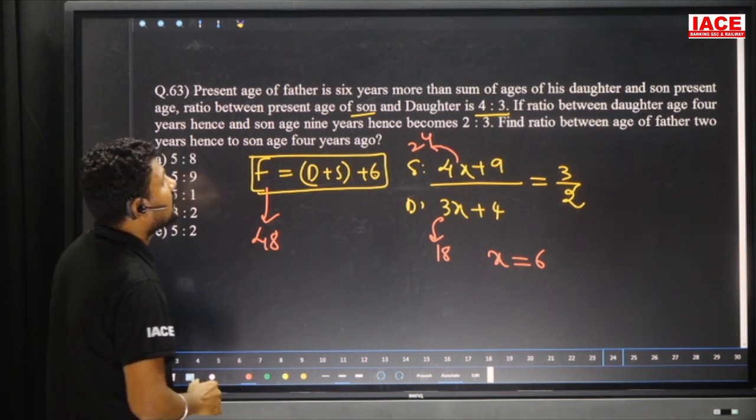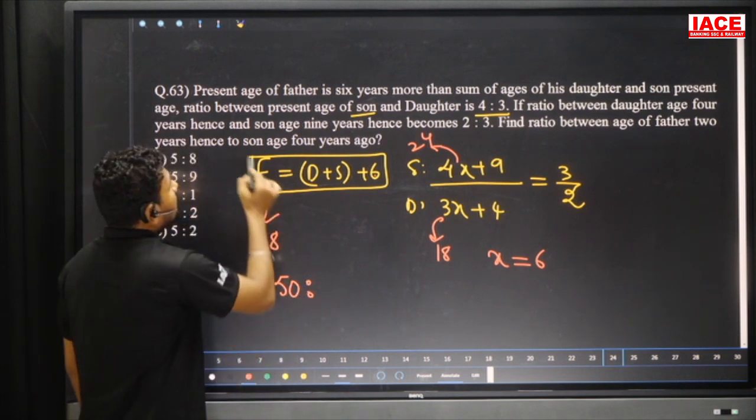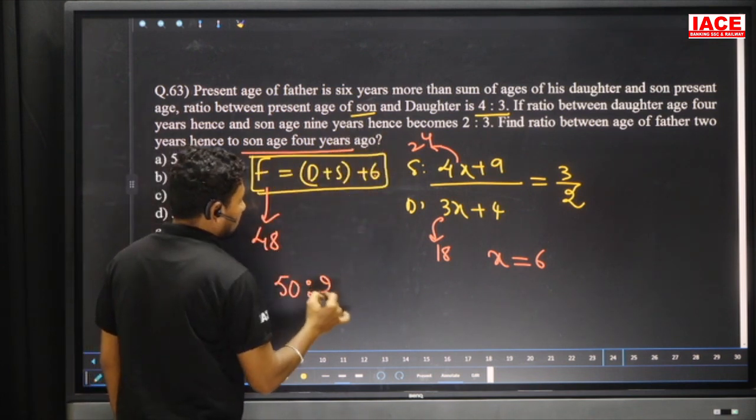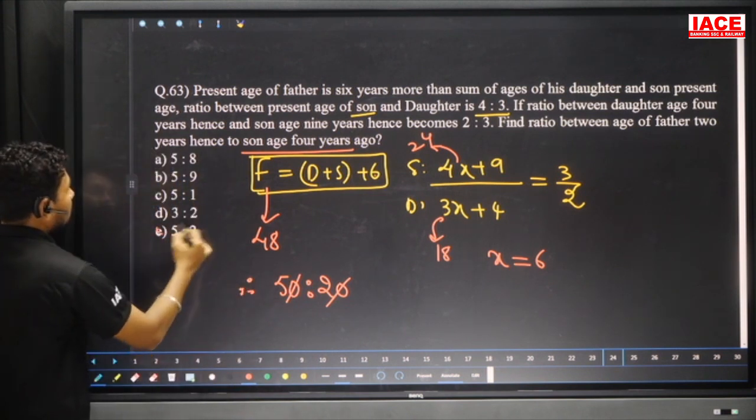What is the final question? Find the ratio between age of father 2 years hence. Father 2 years hence means 50, and son's age 4 years ago means it is 20. And 0 and 0 cancel, then the final ratio is 5 is to 2. Our option is E here.